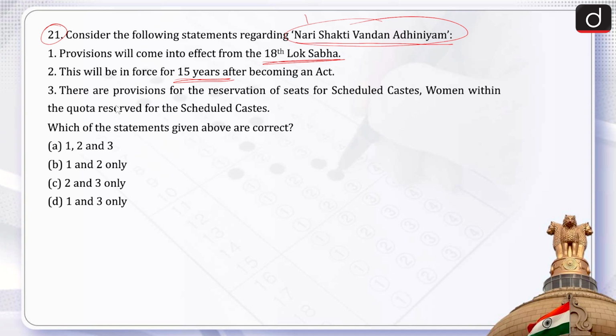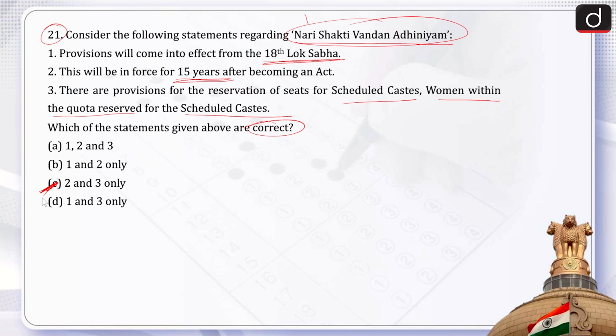Third, there are provisions for the reservation of seats for scheduled caste women within the quota reserved for the scheduled caste. Which of the statements given above are correct? Codes are 1, 2 and 3; 1 and 2 only; 2 and 3 only; 1 and 3 only. So the correct answer of this question is option C, that is 2 and 3 only.